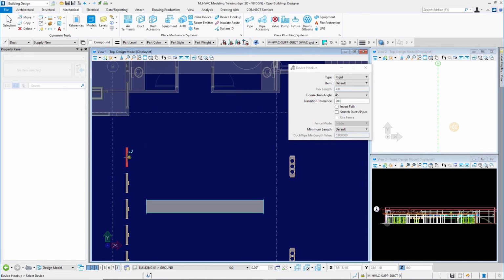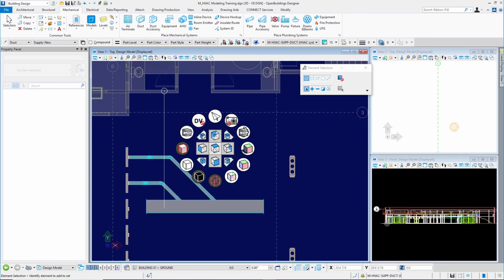Following the prompt, I'll select the device, which is my air terminal. Then I'll select the component, which is the duct. Notice how I can change where it's going to connect on that duct just by moving my cursor. Then one more left click following the prompt that says accept. There you can see how it connected that duct. I'll do one more while I'm here in the command.